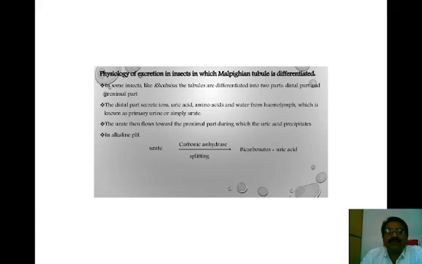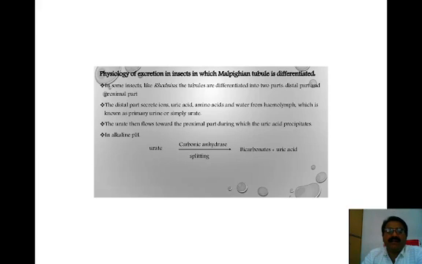In the physiology of excretion in insects, the Malpighian tubule is differentiated. In some insects, the tubules are differentiated into two parts, the distal part and the proximal part. The distal part secretes ions, uric acid, amino acids and water from the hemolymph, which is known as the primary urine or simply urate.